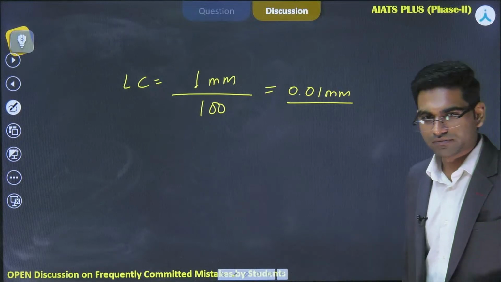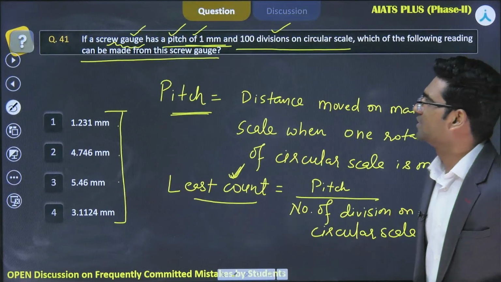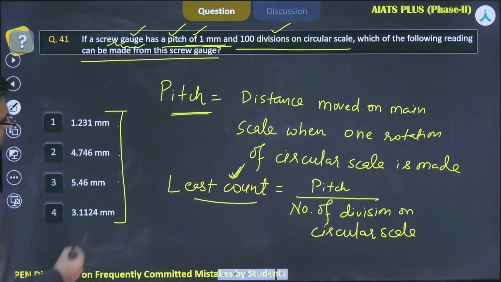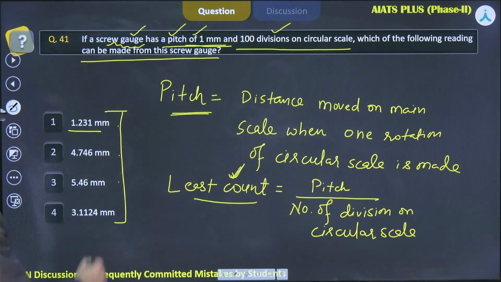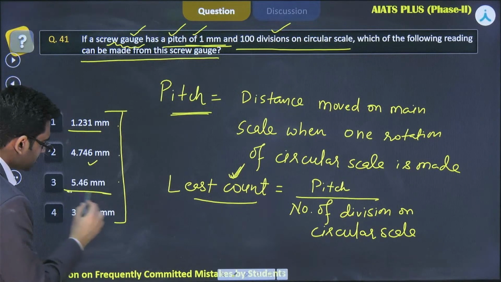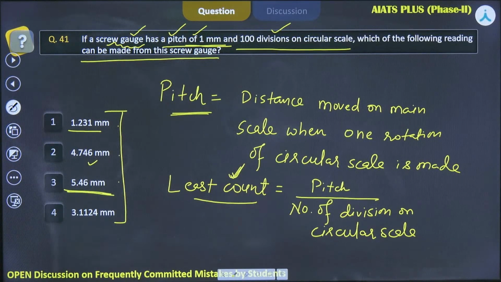Very nice तन्मय, precision देख करके. बिल्कुल. So in which of these options is the least count 0.01 mm? This is 1.231 mm. So it is 0.001, right? 4.746, again the least count for this will be 0.001. The least count of this option 5.46 will be equal to 0.01. This is the answer.